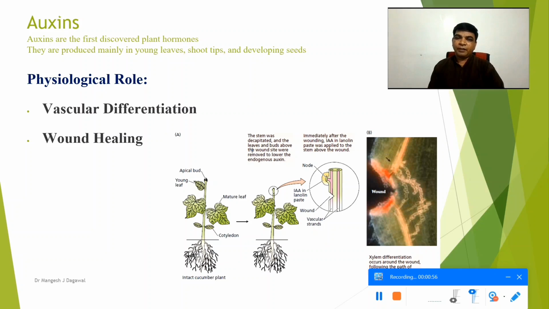Another most important thing is that it also plays a role in wound healing. In this picture we can see indole acetic acid applied on the wound, and in the last picture, picture B, wherever there is a wound, on the other side the cells undergo differentiation that forms xylem and maintains the connection. So this plays a role in wound healing.